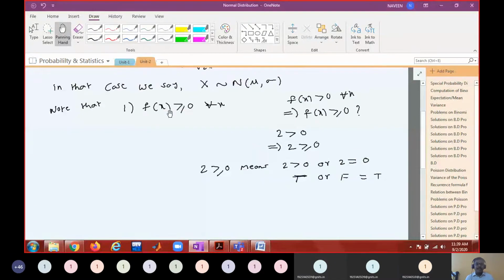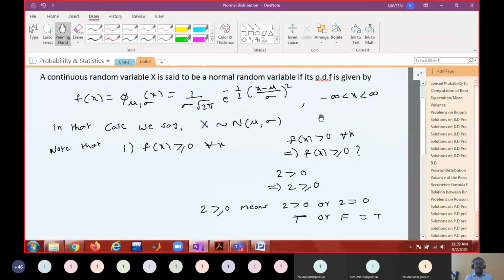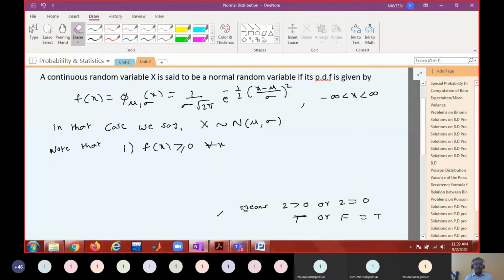Whenever I know that f of x is greater than 0, it is also satisfied that f of x is greater than or equal to 0. Is it okay? So this is clear. Just by looking at the exponential function, you can clearly say that it is satisfying the first property.